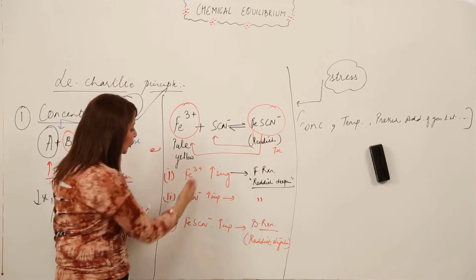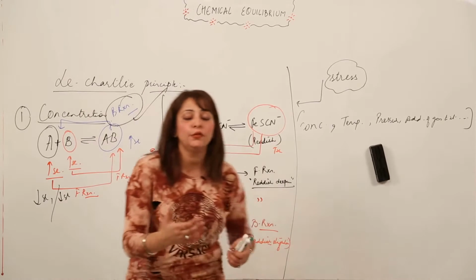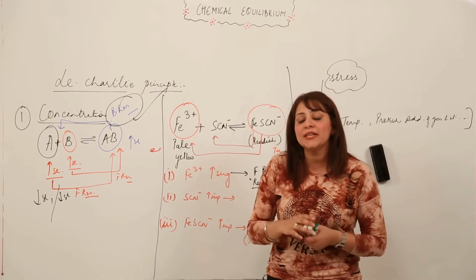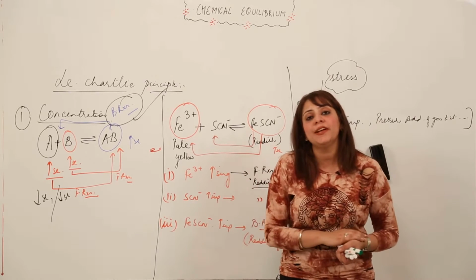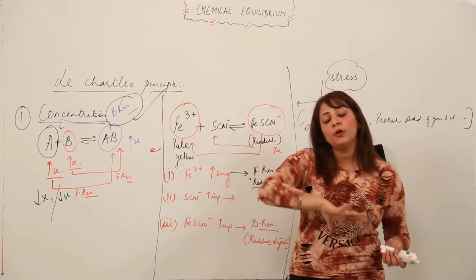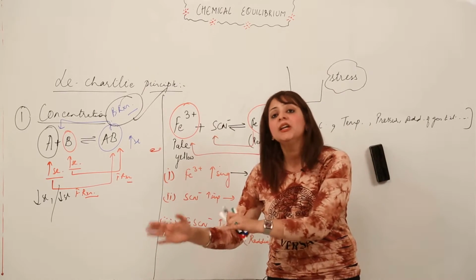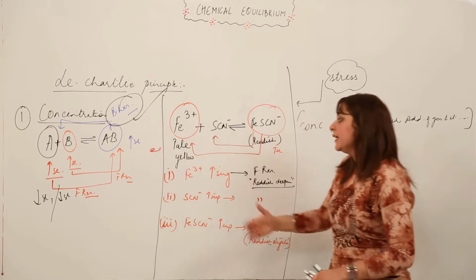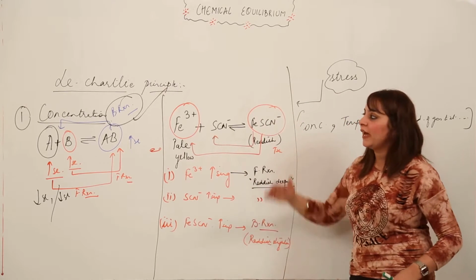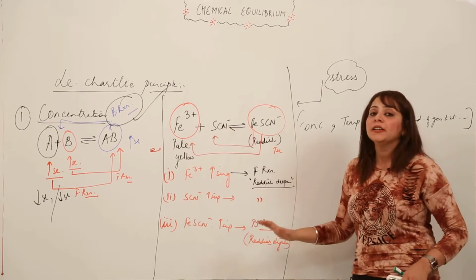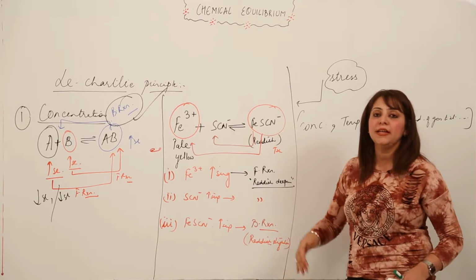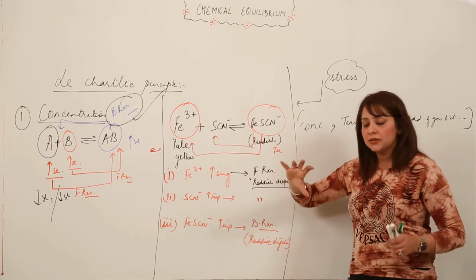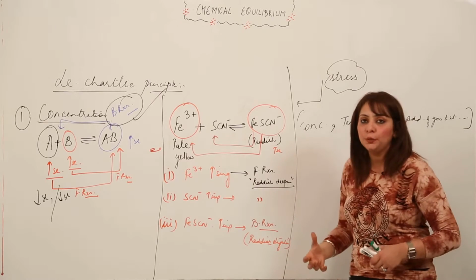As I took an example for the increasing one, you can similarly take an example for the decreasing ones. The only thing that will change is that when we are decreasing the concentration of any one of the reactants or the product, the equilibrium will shift in the direction in which the concentration gets increased, right? So this is how you are going to attempt the concentration factor, how concentration affects the equilibrium state, and that concentration obeys the Le Chatelier principle, right?